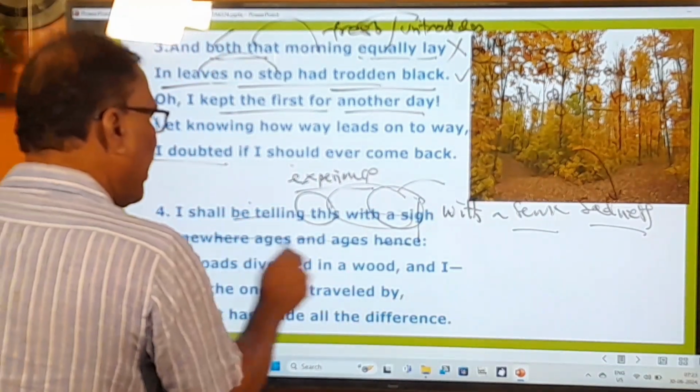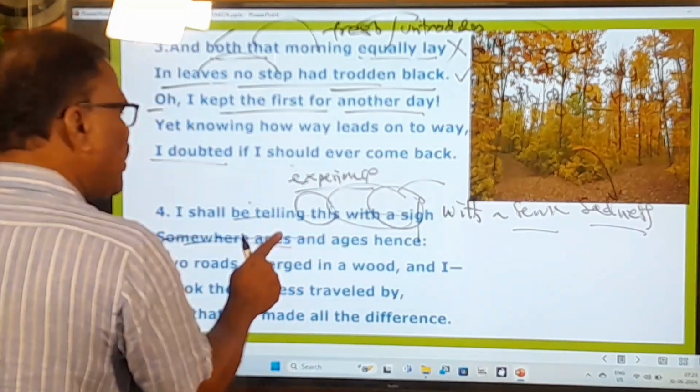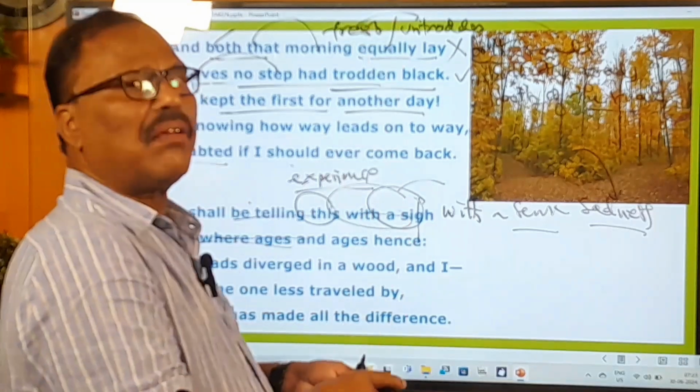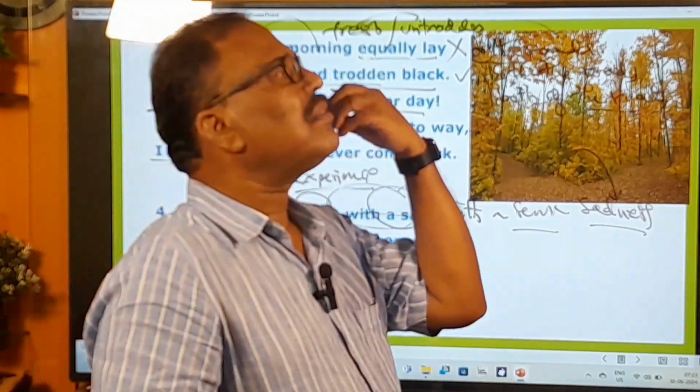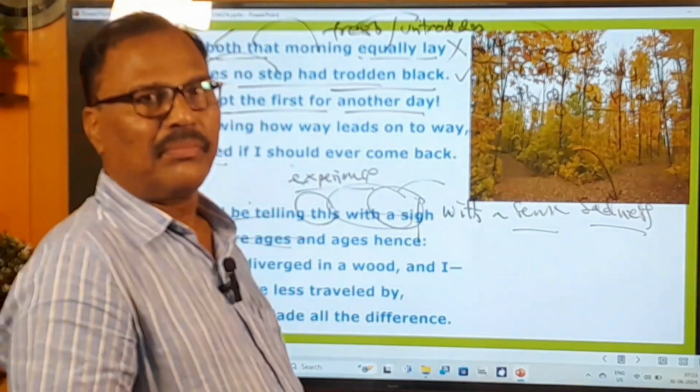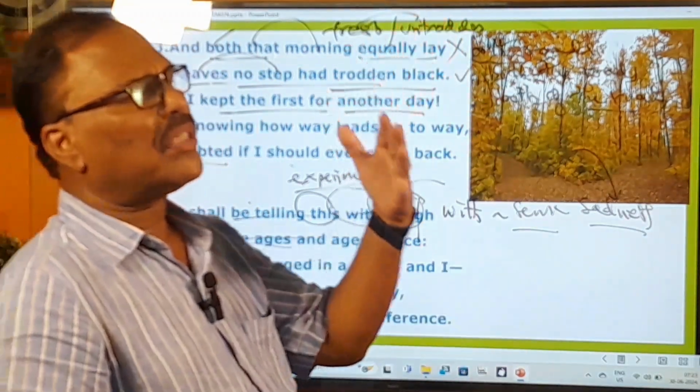Somewhere ages and ages hence. This is an exaggeration. This is a hyperbole. Somewhere ages and ages hence means, what's that? In the times to come, in the years to come, in the days to come.